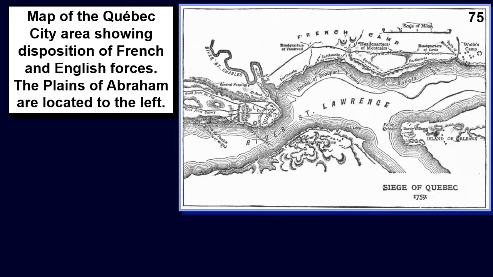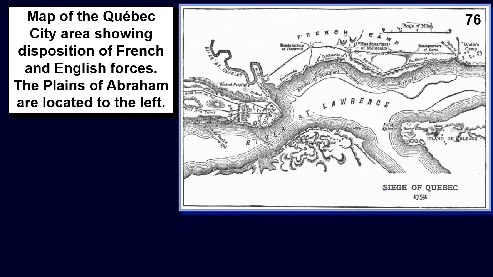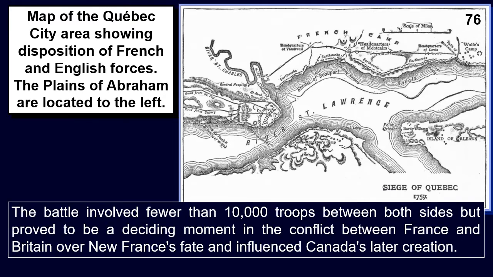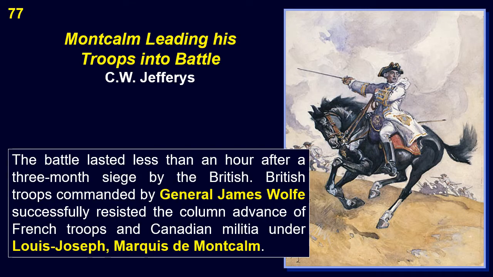The Battle of the Plains of Abraham began on September 12, 1759, and was fought between the forces of the Army and Navy of the British and the French Army. It took place on a plateau just outside the walls of Quebec City. The battle involved fewer than 10,000 troops between both sides, but proved to be a deciding moment in the conflict between France and Britain over New France's fate, and influenced Canada's later creation. The battle lasted less than an hour after a 3-month siege by the British.